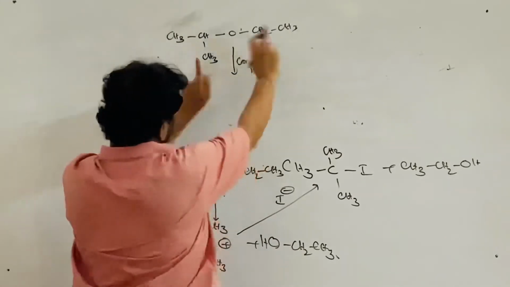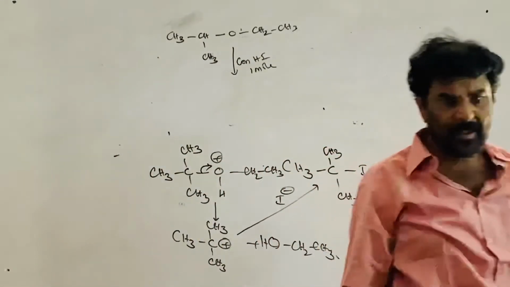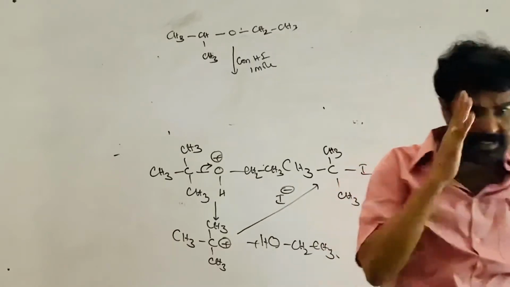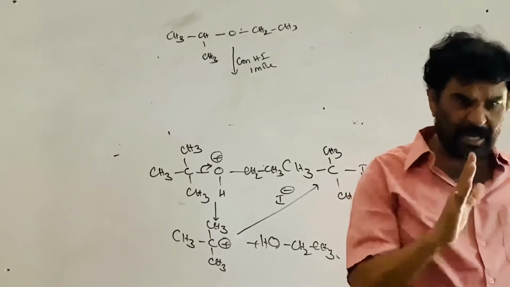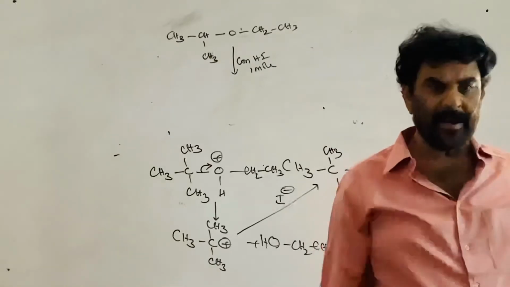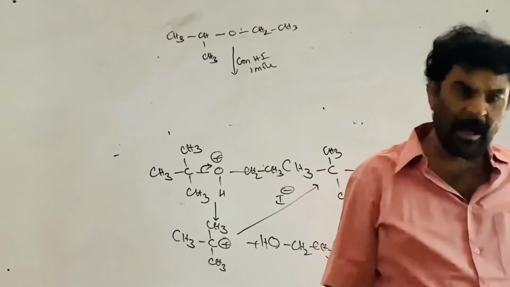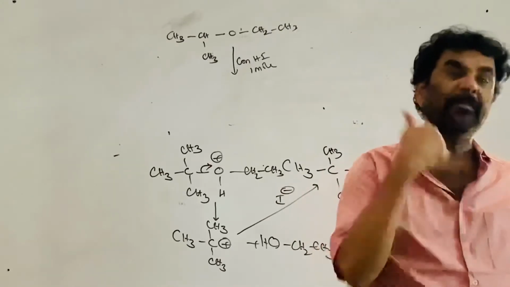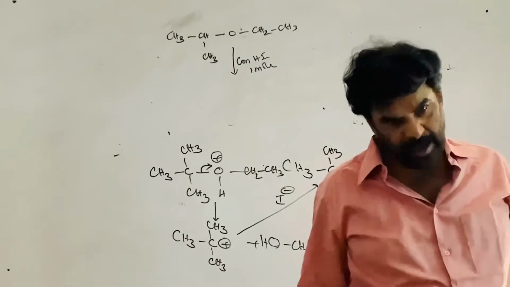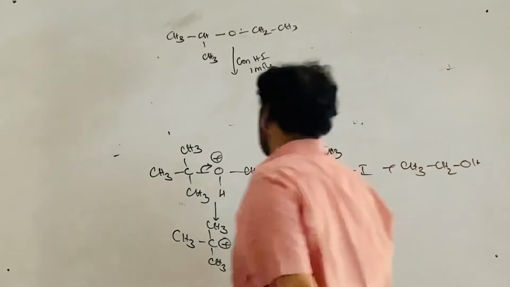So one has to convert into the alcohol and the other has to convert into iodide. If the reaction is SN2, the lighter one is converted to iodide and the bulky one, the higher degree, is converted to alcohol. If it is SN1 mechanism, then the bulky one is converted into the iodide, the lighter one is exactly reverse, converted into the alcohol.